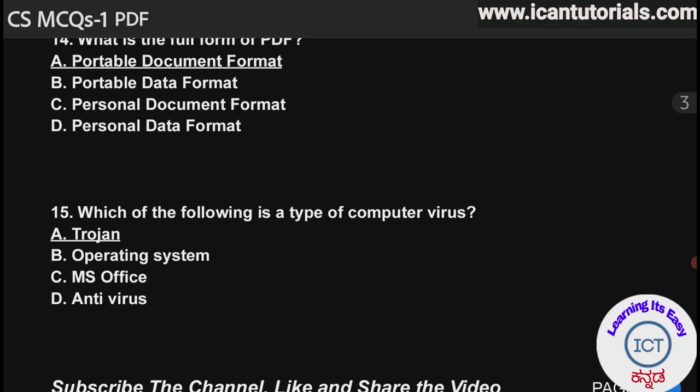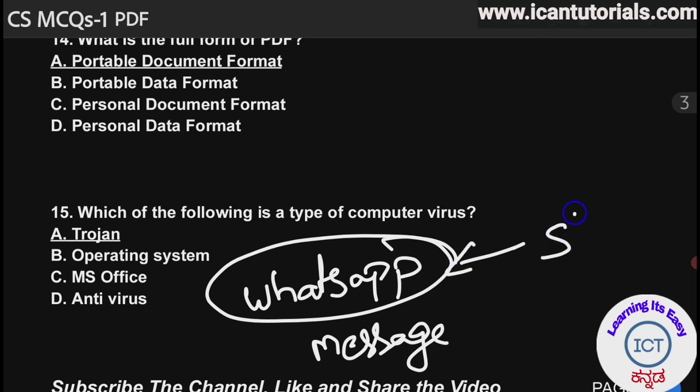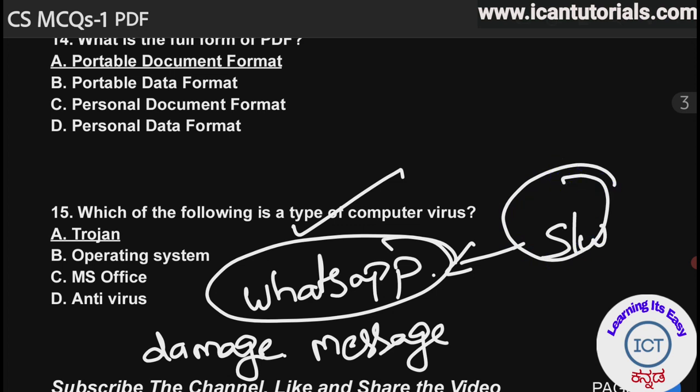Suppose, consider WhatsApp. WhatsApp is a software, but it is a good software. We are going to use this software for messaging. But there are some softwares which attack this WhatsApp and damage or destroy this software. These kinds of softwares are called viruses.